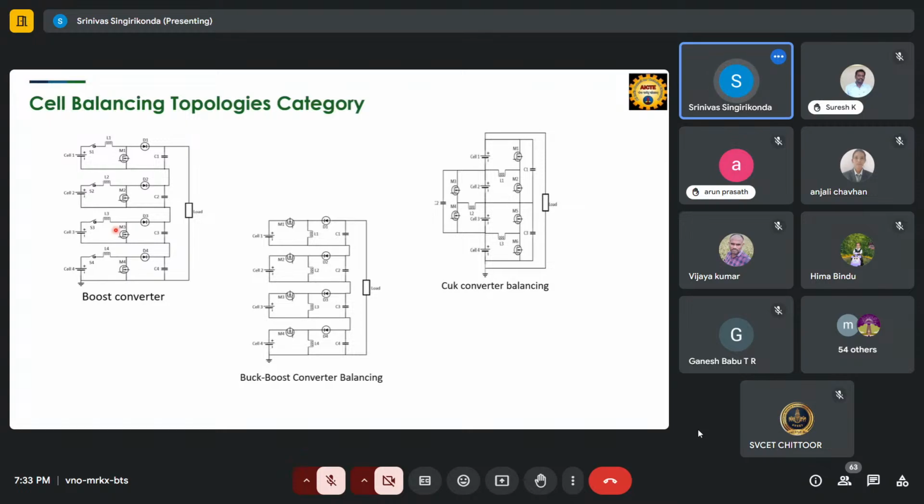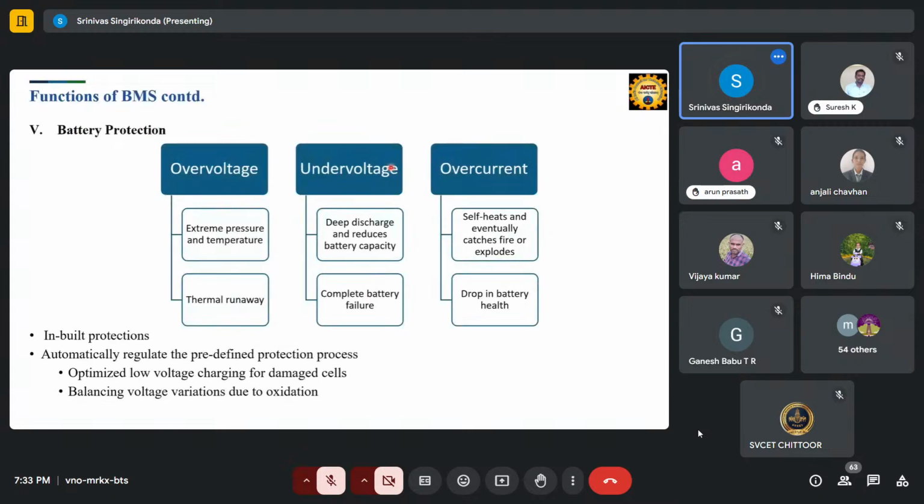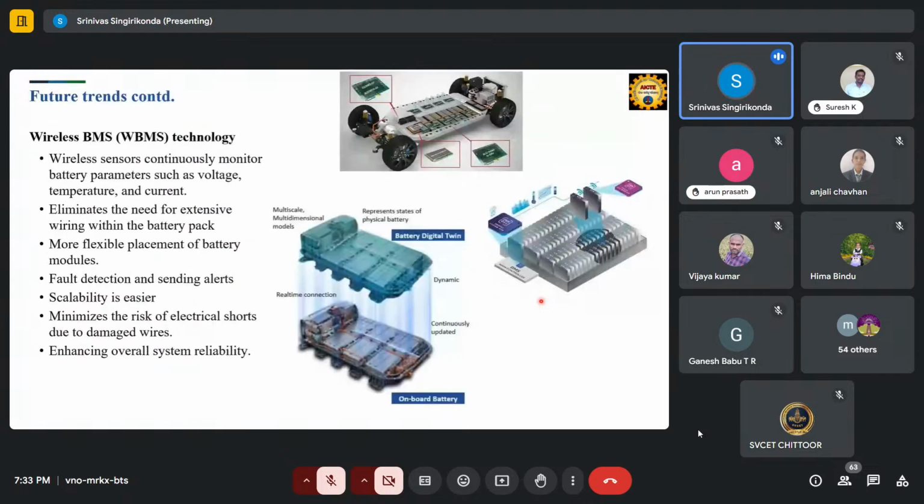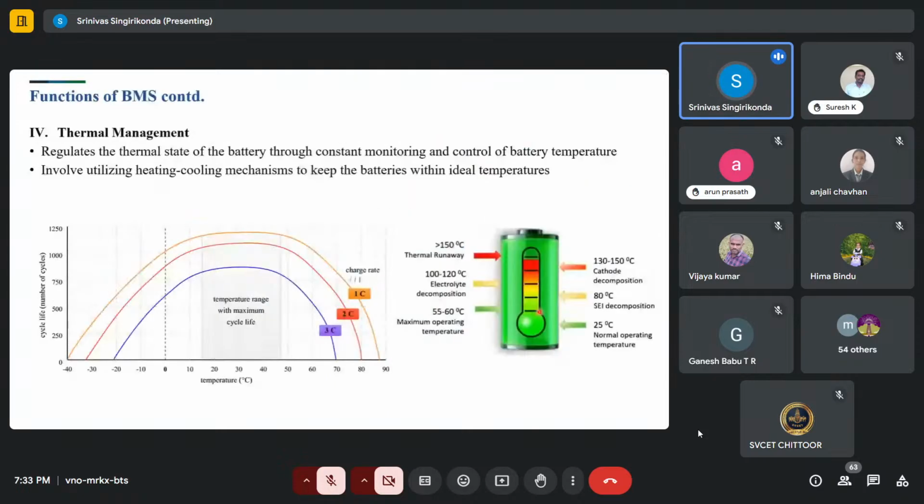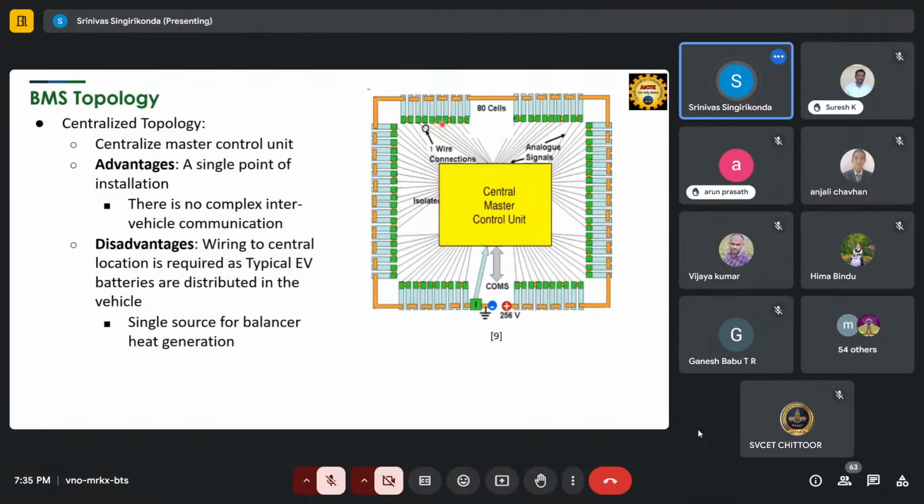Okay, different battery protection methods are also available using different charge optimizations. The future is the wireless BMS, where you can operate without any connections, and we require a thermal management system. Each battery has its own optimal capacity range, such as 10 to 30 or 15 to 45 degrees, which provides the optimal capacity. If the temperature is very low, the efficiency decreases. If the temperature is very high, it also affects performance. The BMS measures voltage, current, and temperature of all the cells and estimates different parameters: SOC, SOH, SOP.